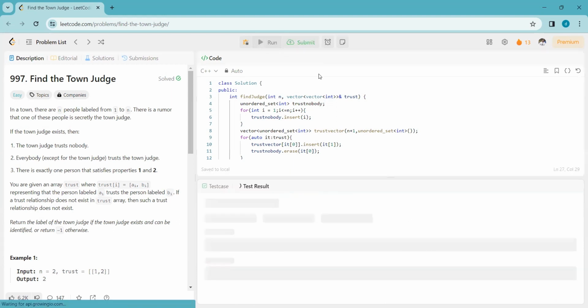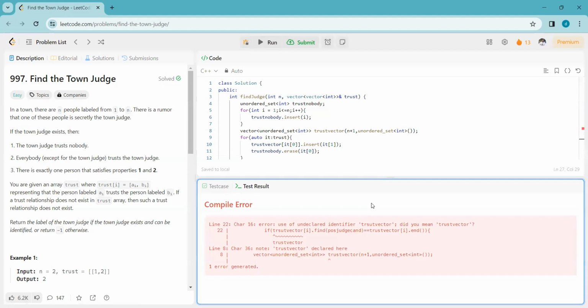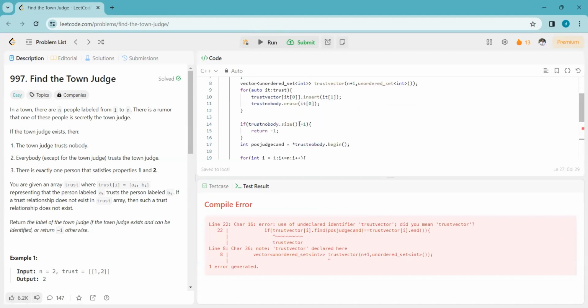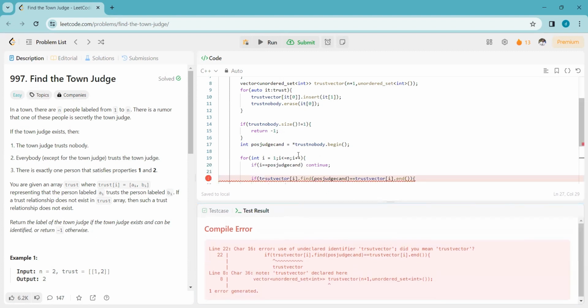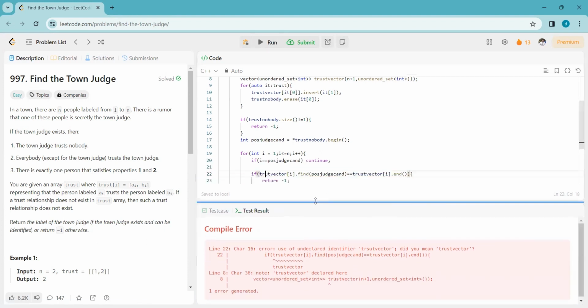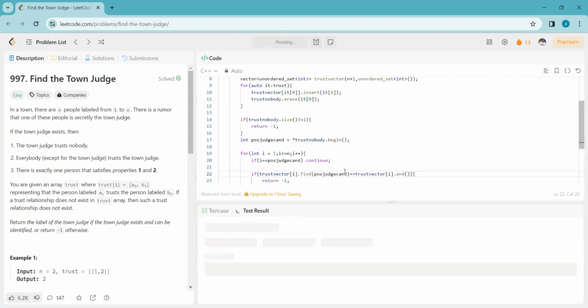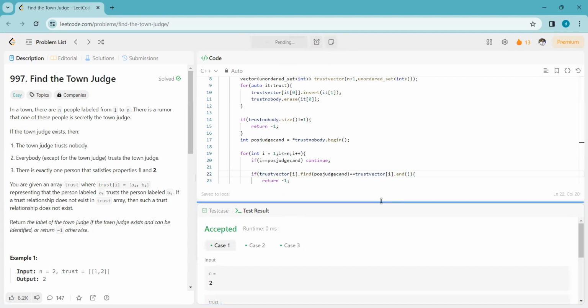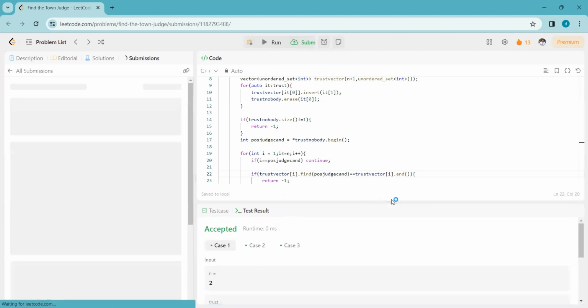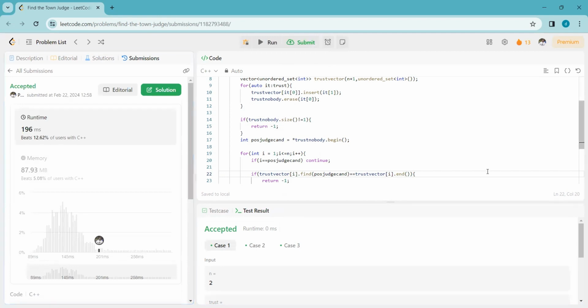Let's try to submit the test cases. Okay, the trust vector spelling is wrong. Let's try to submit again. Yeah, now we can see the solution is accepted.